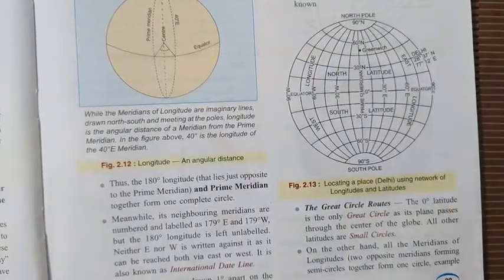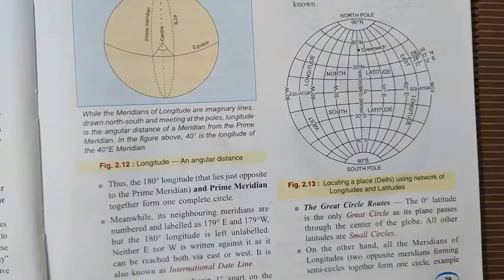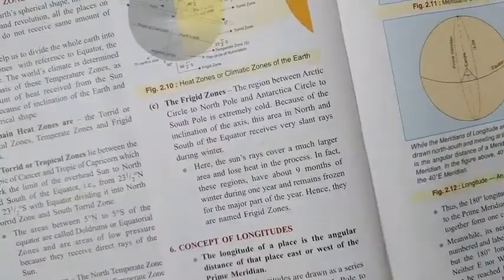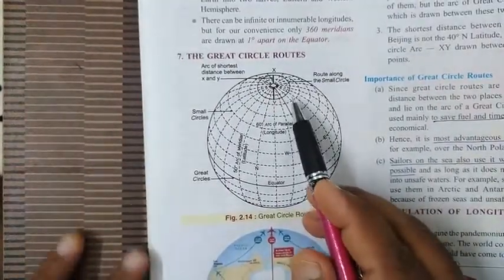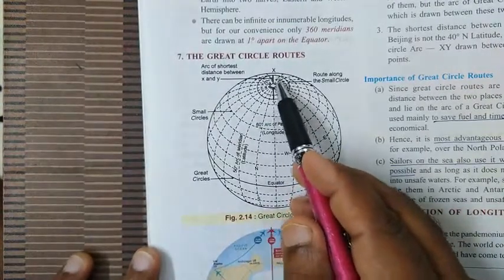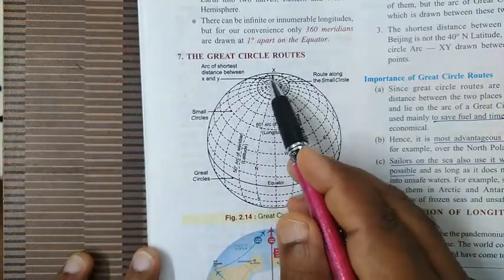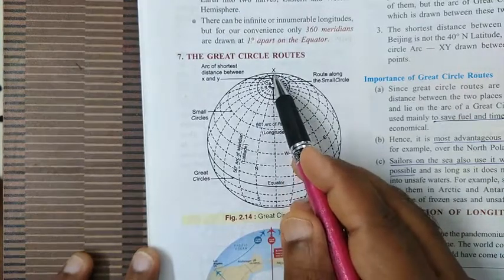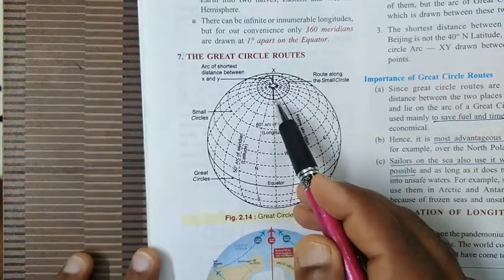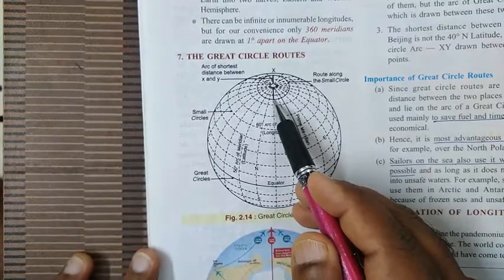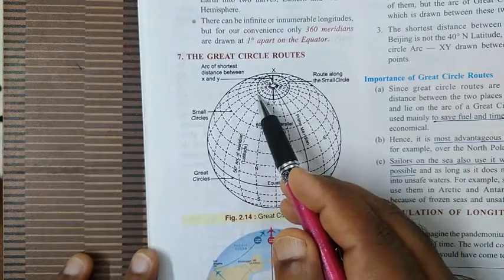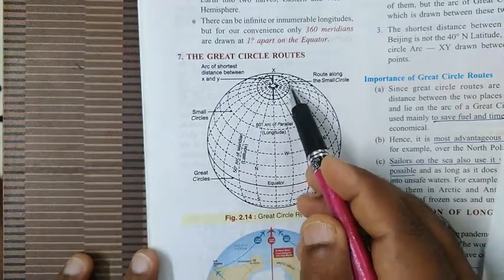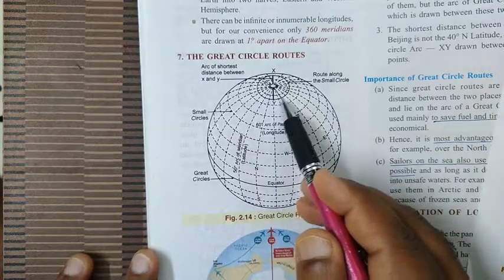One more thing, the great circle route. What is a great circle route? Let me explain once again. Let's revise it. As you can find here, this is a globe. Here on the northern pole, this is one latitude. Now these are two places, X and Y. Usually the aeroplane flies either east or west. If it flies along the latitude, you can see this is a very long distance.